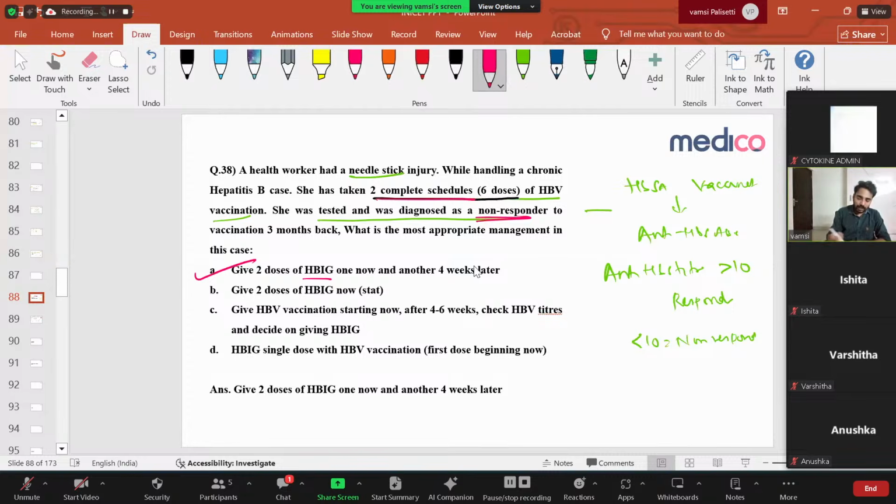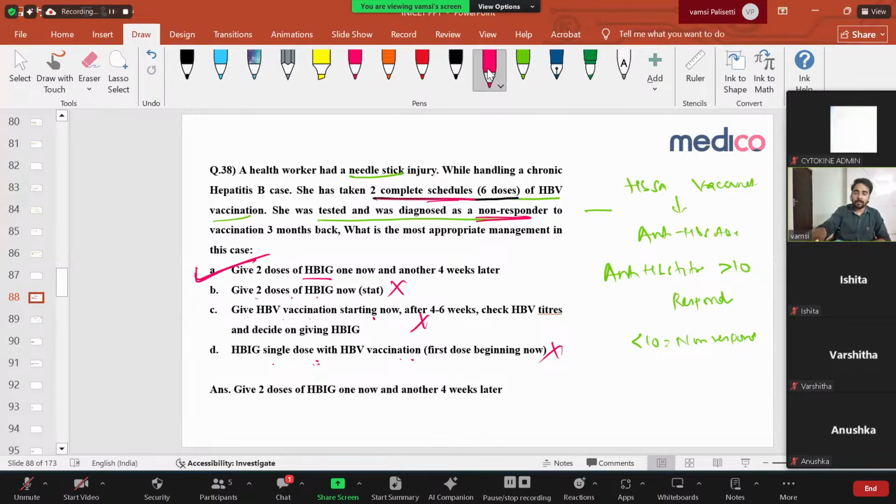We discussed this already. You have to give over a period of time, one now, and after 4 weeks you have to give one more. The second option, give HB vaccination starting now, is wrong. You're not giving vaccination because he is already not responding. Already 2 schedules of vaccine are given. Why would you give vaccination again? There's no point. A single dose with HB vaccination is only for the partial responders. This is a very, very important potential question under the new guidelines.